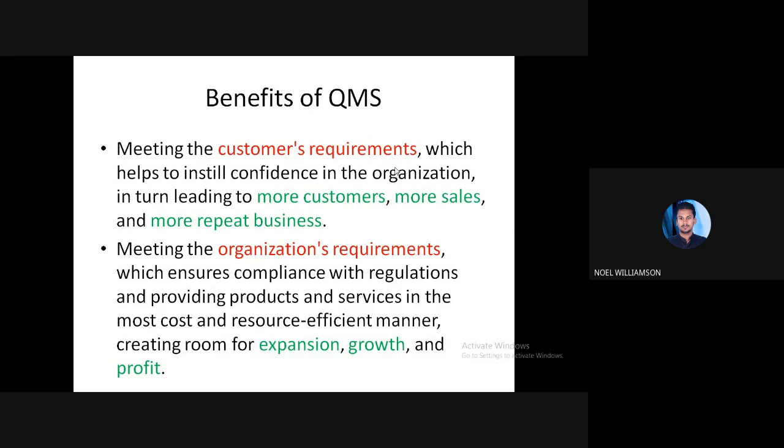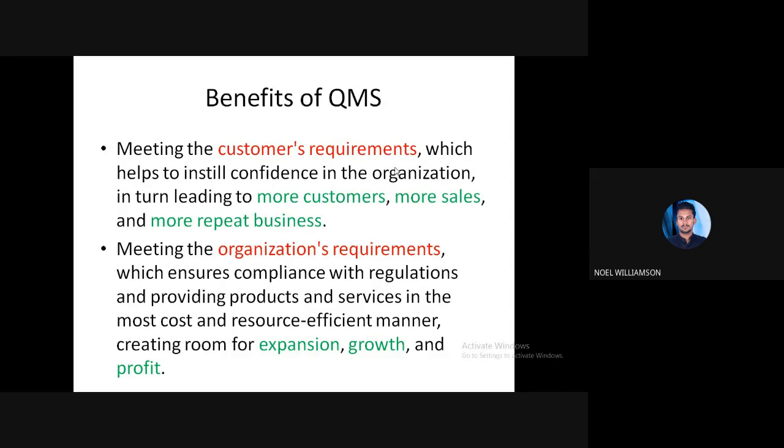First, regarding the customer requirement, using a good quality management system helps to instill confidence in the organization and leads to more customers, more sales, and more repeat business.